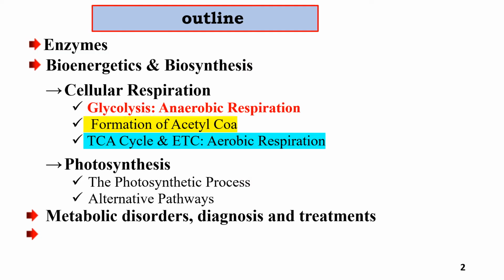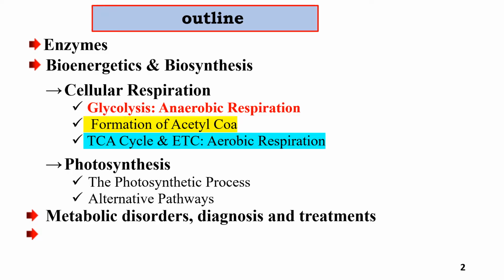General biology unit 4, enzymes, outlines. Under the outlines, we study the major topics: enzymes in general. I hope you know what enzymes are. You studied in grade 11 about enzymes, their characters, structure, and function. You also studied in grade 11 unit 5, bioenergetics and biosynthesis, about respiration and photosynthesis.